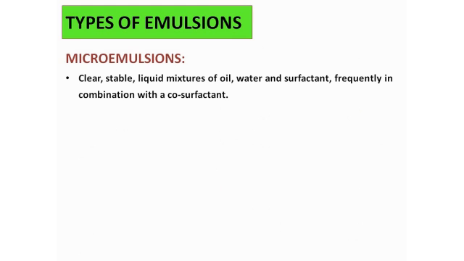Now in the types of emulsion, the next type is the microemulsion. The microemulsion is quite different from the three types of emulsion discussed, because microemulsions are clear and stable. Moreover, they are a liquid mixture of oil, water and surfactant, right? And they generally use a co-surfactant along with the water, oil and surfactant, just to increase stability.